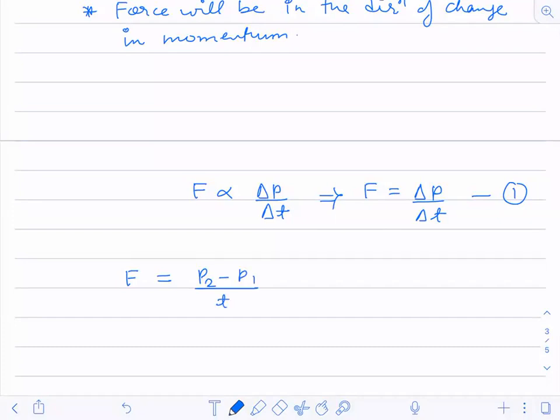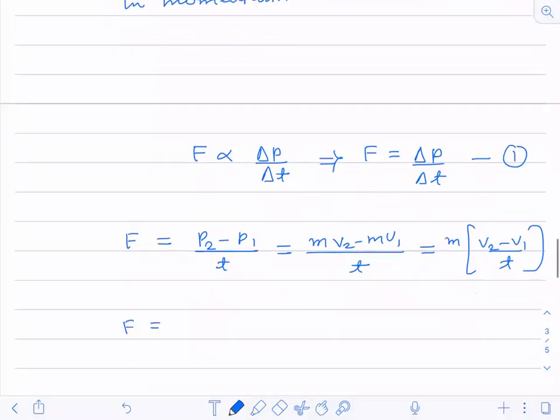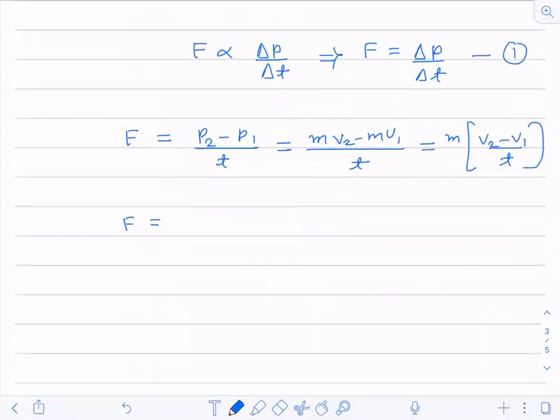Now what is momentum? mv2 minus mv1 divided by T. From here, m I can take common, and then I can write it as m into v2 minus v1 by T. Now what is v2 minus v1 by T? It is nothing but acceleration. So this is the final equation 2.